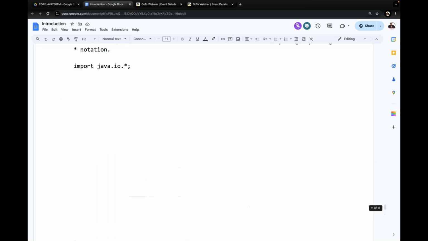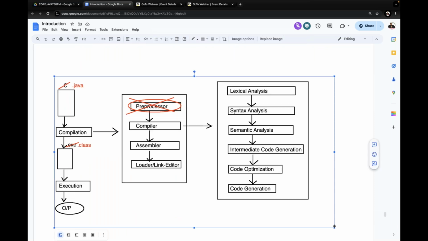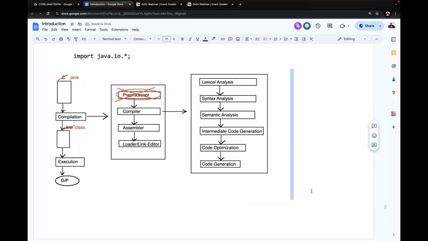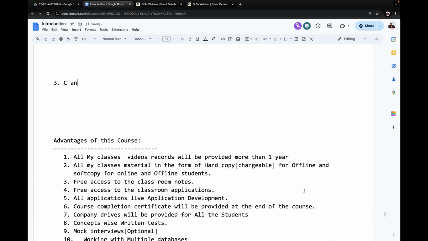Right, sir. The related diagram I have also provided here. Now try to understand it. This is the second difference between Java and the others, and we completed the second difference here. And the third difference, observe carefully.